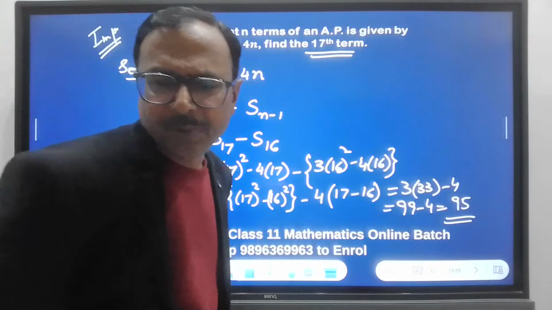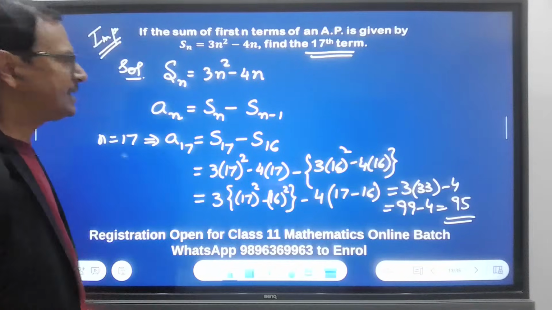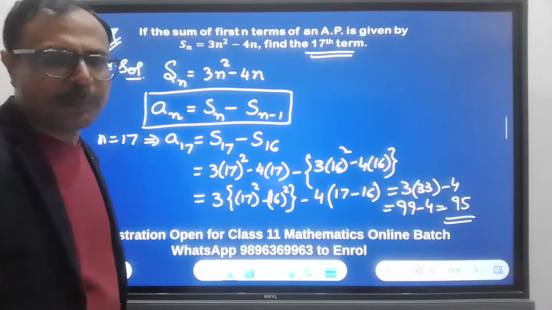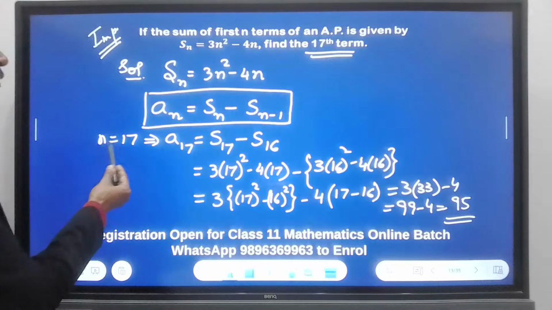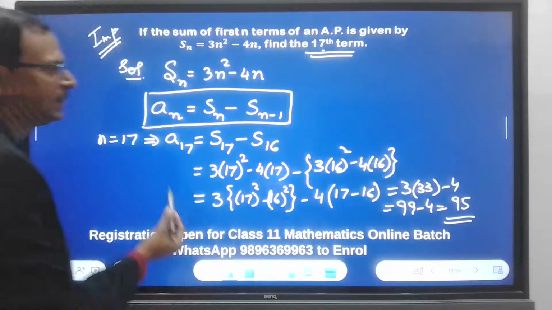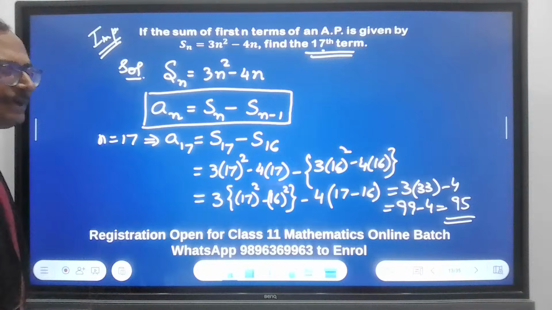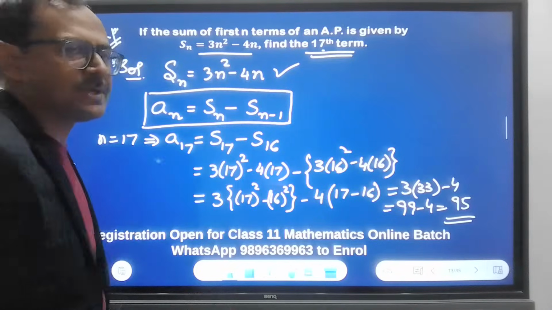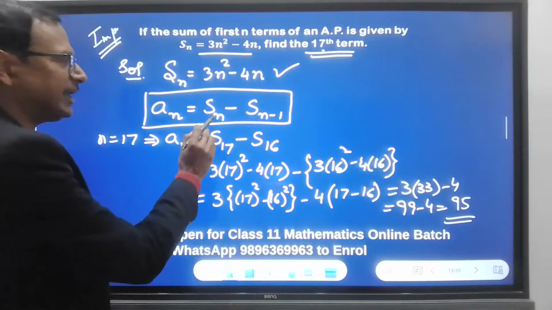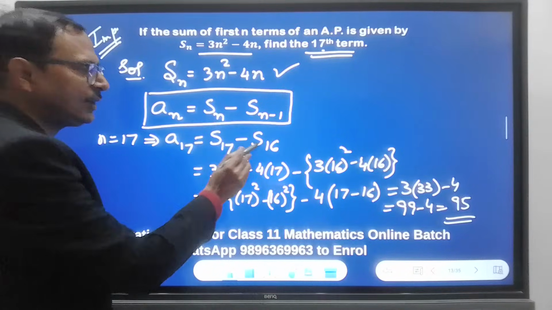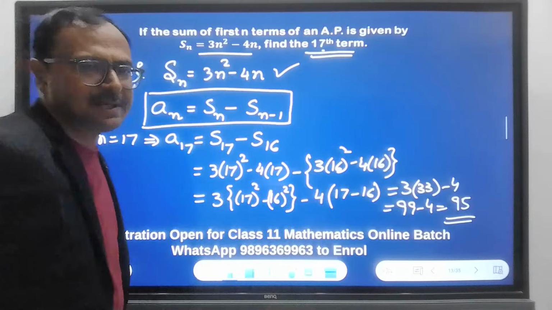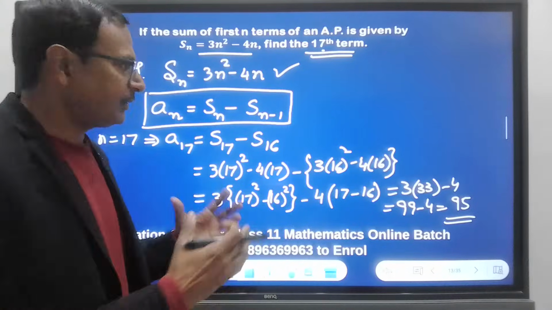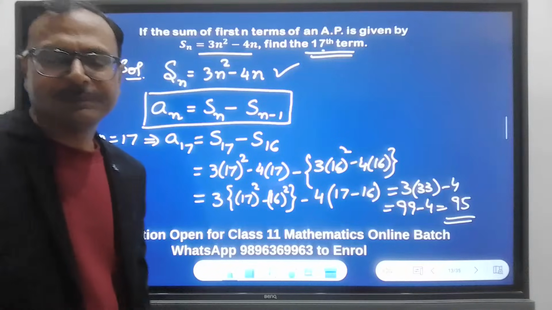Kevin, which step you want me to answer again? This is the identity which you have to remember. This is the formula. And in that, I just substituted n equal to 17 because I have to find the 17th term. So an becomes a17. And then s17 and s16 you can obtain from this which is given here in the question. Just by putting n equal to 17, you will get s17. N equal to 16, you get s16. And after that, I was focusing on how you make the calculations easier for you, right?